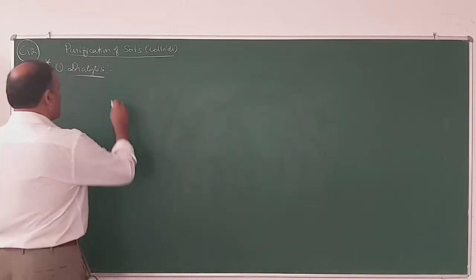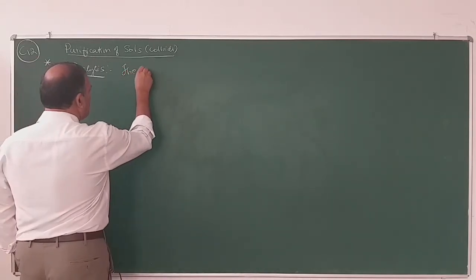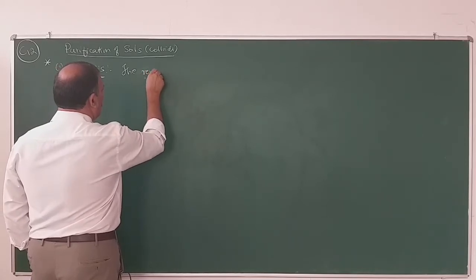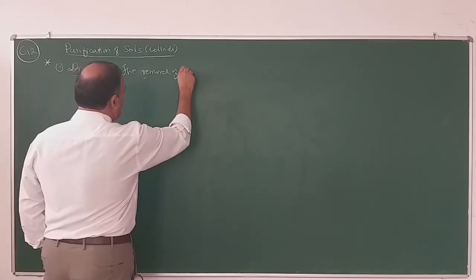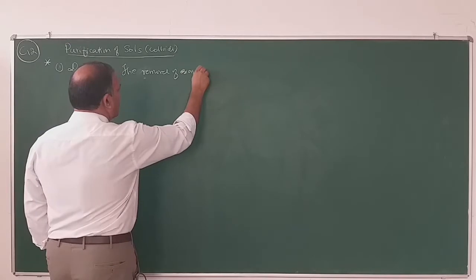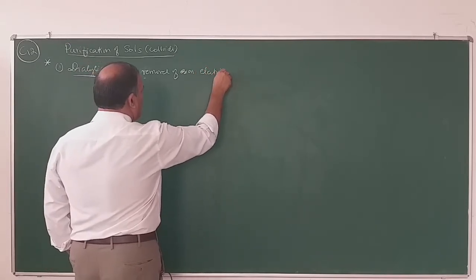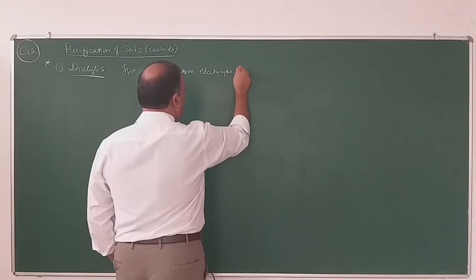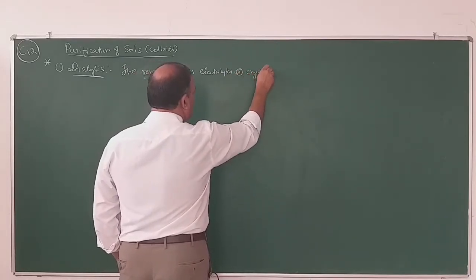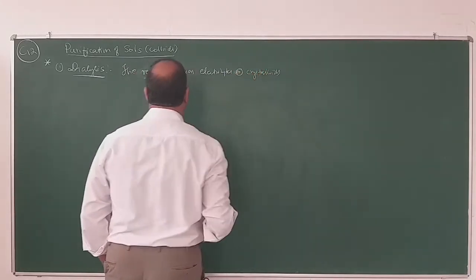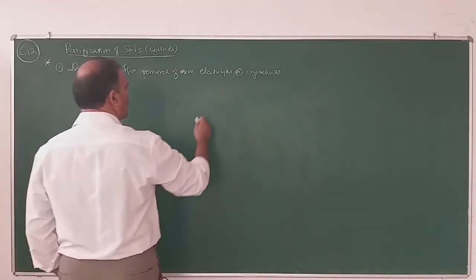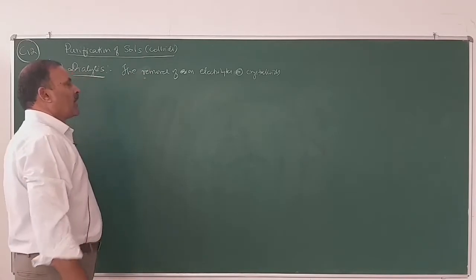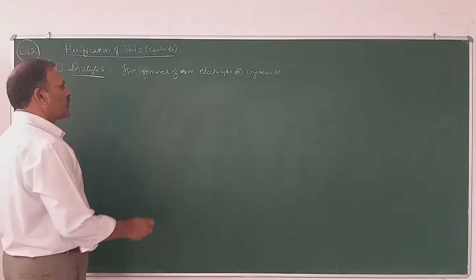So what is dialysis? The removal of excess electrolytes or crystalloids. What are crystalloids? Crystalloids are the particles which are present in true solution.